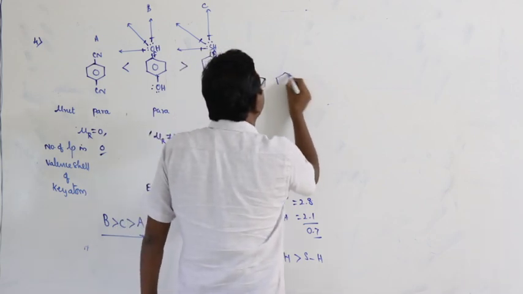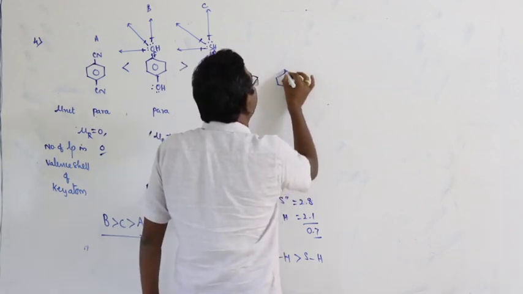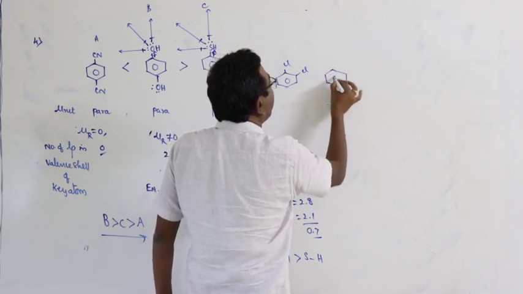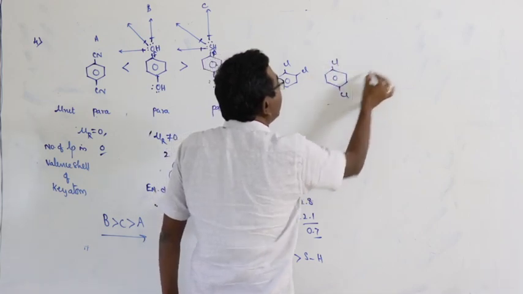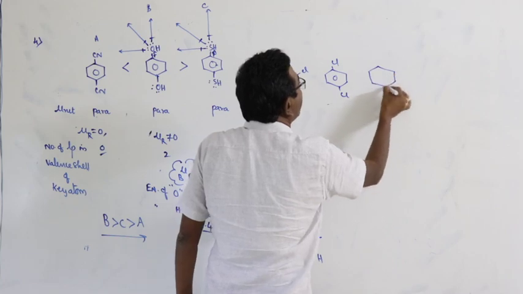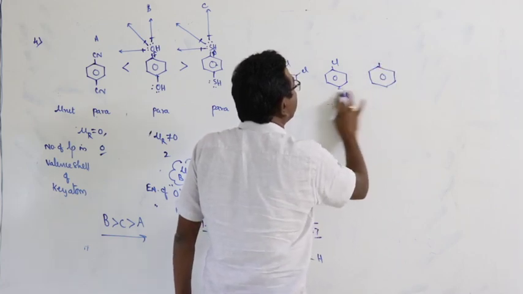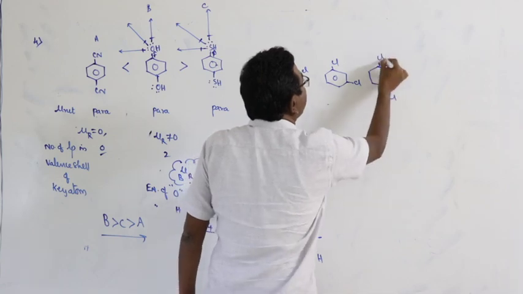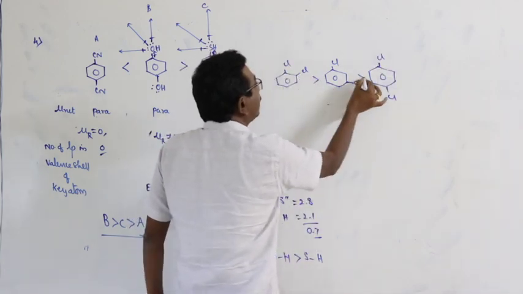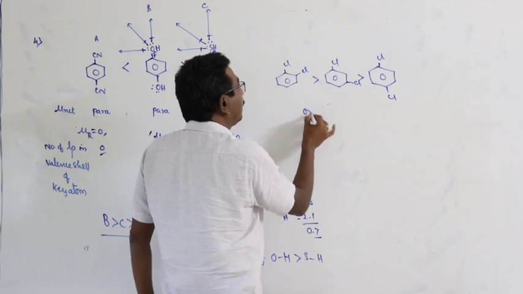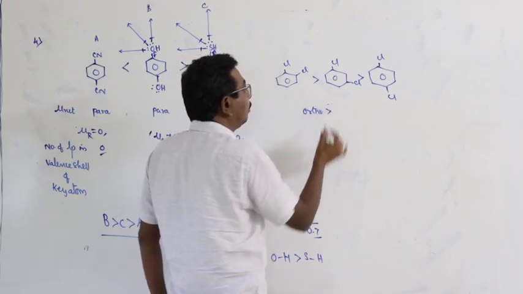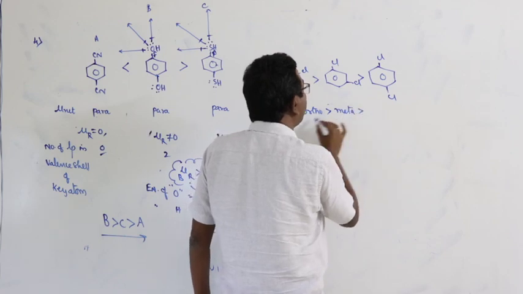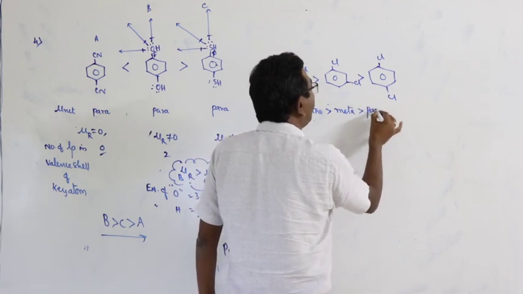Let us consider the three isomers of dichlorobenzene: ortho-dichlorobenzene, para-dichlorobenzene and meta-dichlorobenzene. Here, with the decrease of theta, the bond moments or dipole moment gradually decreases from ortho to meta, meta to para.